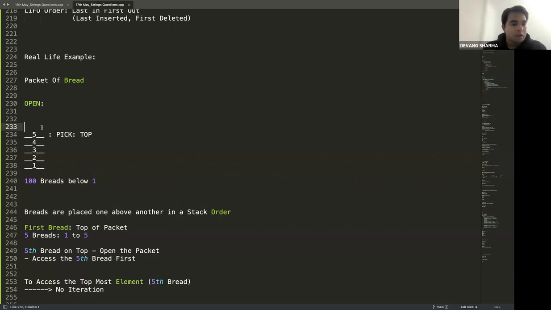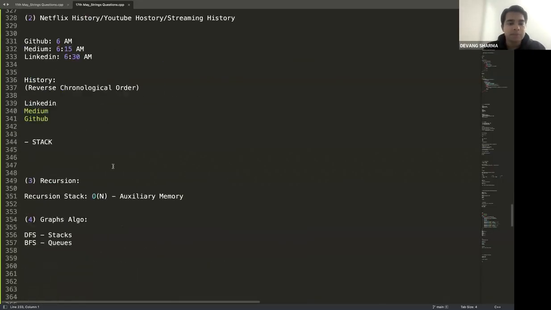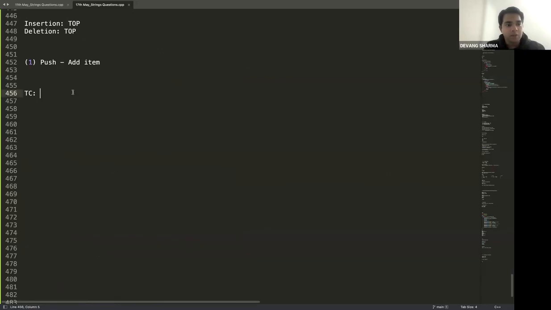Coming to it. If you have to insert any element on top of the existing element, do you need to do any iterations? No, you don't need to do any iterations. You will just insert on top of it. That's where the complexity becomes big O of 1. My time complexity becomes big O of 1.